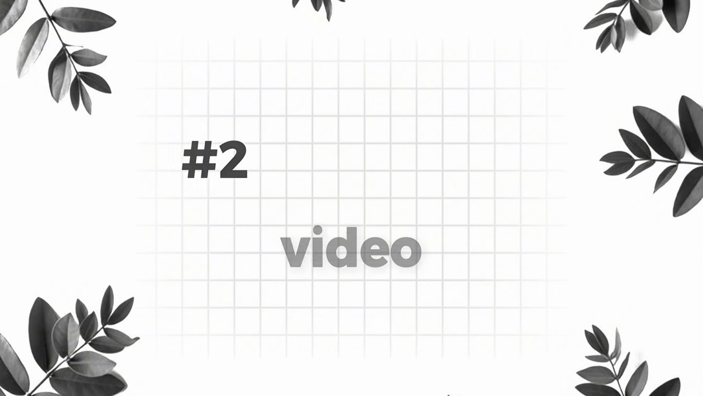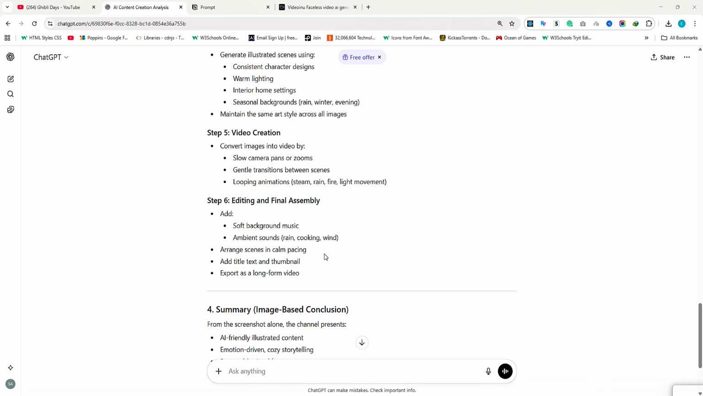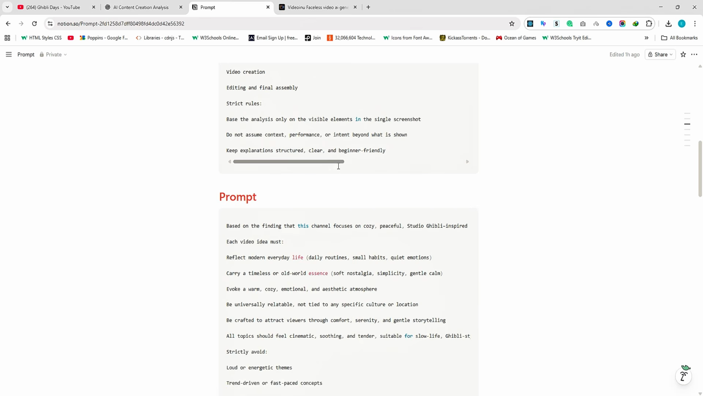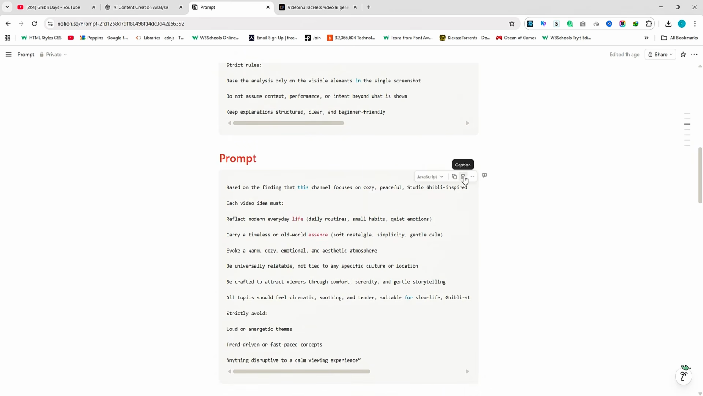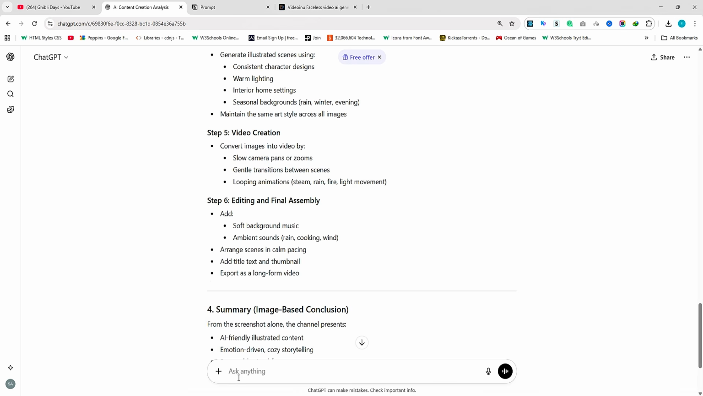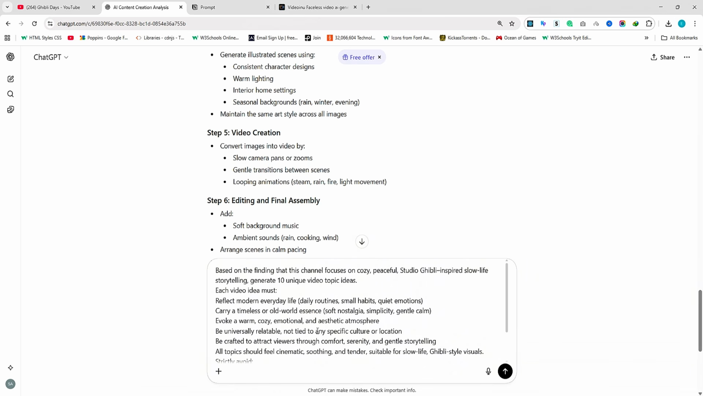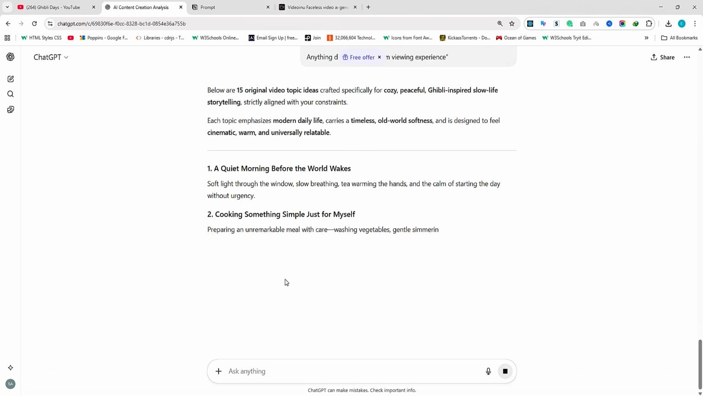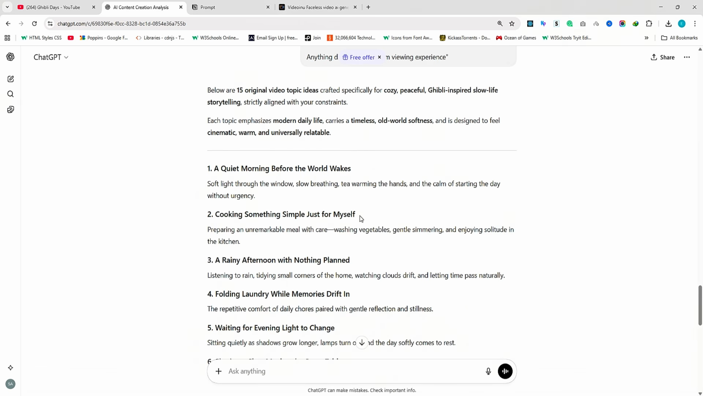Step 2. Generate video topic ideas. Now that the channel is analyzed, let's generate video topic ideas. Go back to the Notion template and scroll down to the topic prompt section. Copy this entire prompt and paste it into ChatGPT. Here, you can choose how many topic ideas you want. I personally selected 15 ideas. Click Next, and ChatGPT will instantly generate 15 video ideas. From this list, simply choose one topic based on what you want to create. For this example, I selected this topic right here.